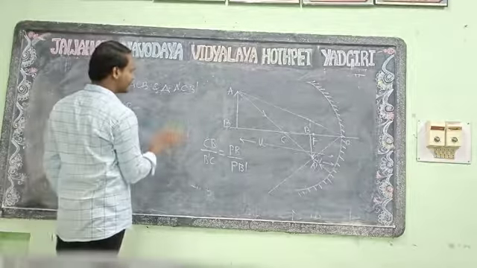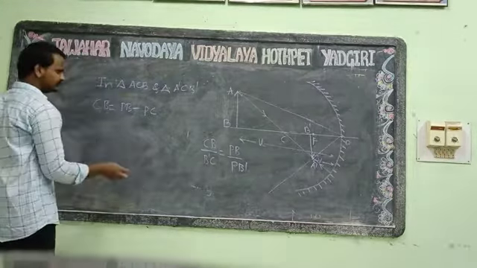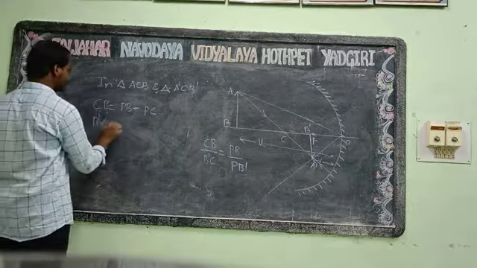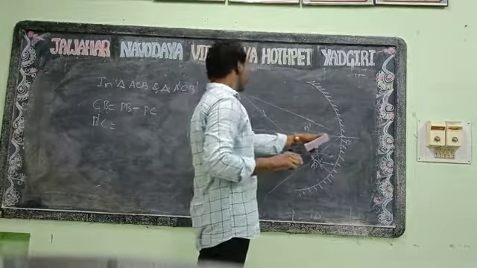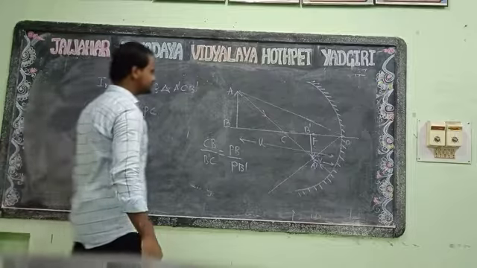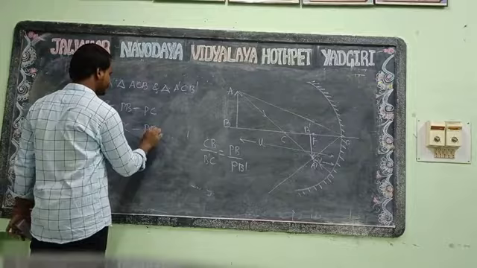minus PC. And we don't know the value of B'C, so we can also write B'C is equal to PC minus PB'.